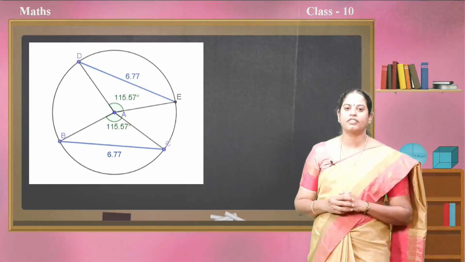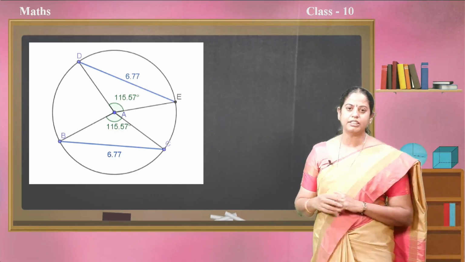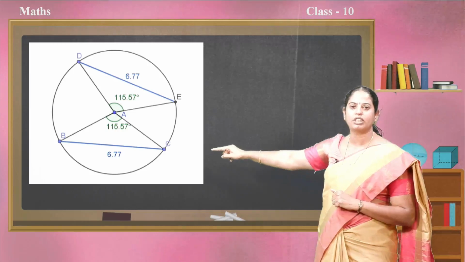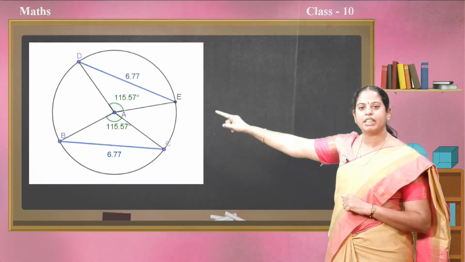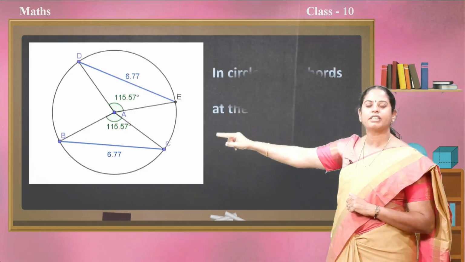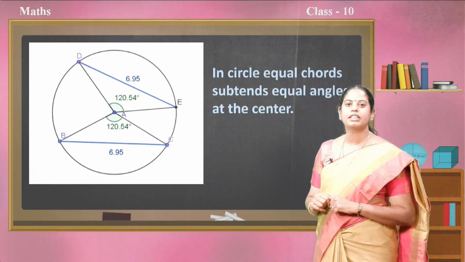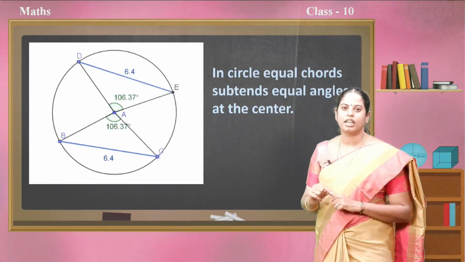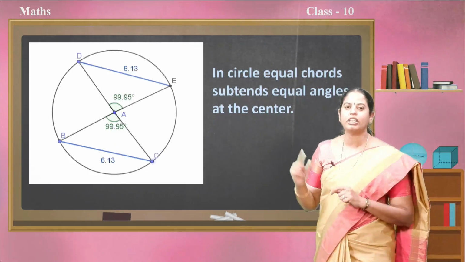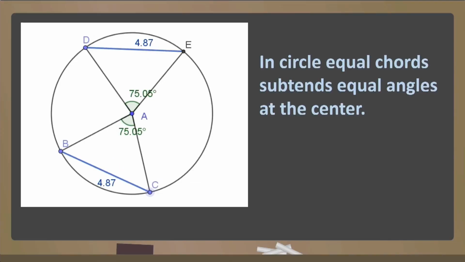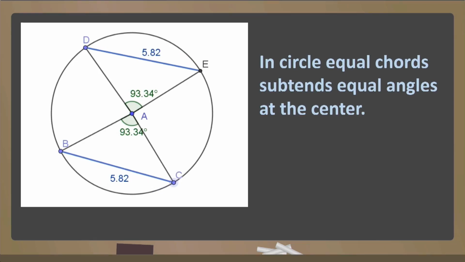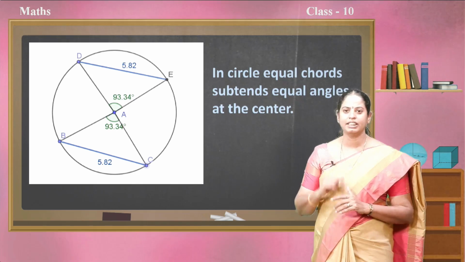One more concept that we are recalling here is, observe 6.77, 6.77. BC and DE are the two equal chords. If you observe the angles subtended by these two chords, the angles are also equal. Observe the video: even as the length of the chord changes, both are equal chords only, and they are subtending equal angles at the center, children. In a circle, equal chords subtend equal angles at the center. This we have learnt in the 9th standard.